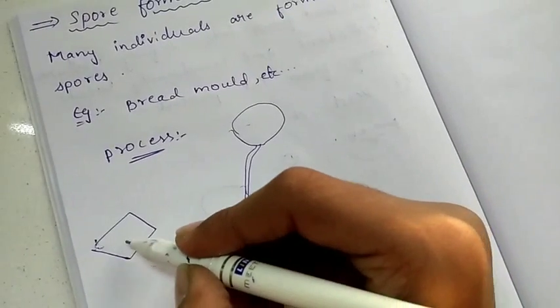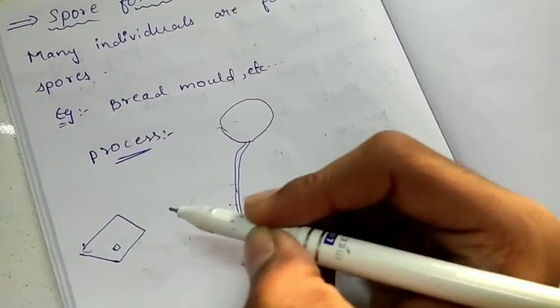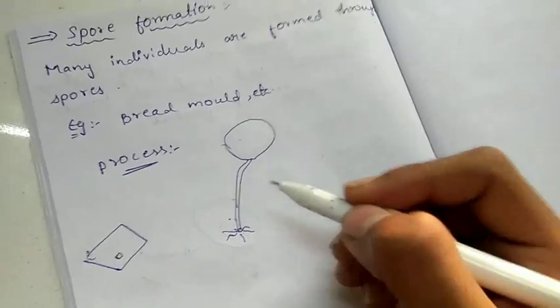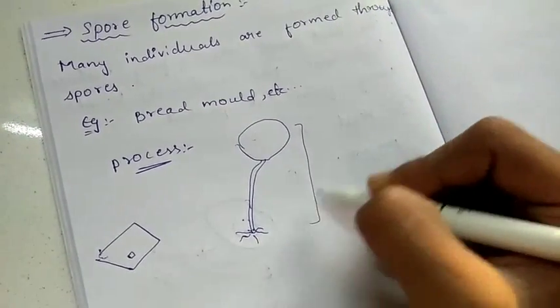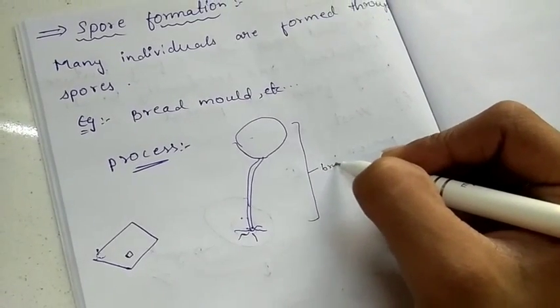After that, take a small piece and observe this under a microscope. You'll find something like this, and this is called bread mold.